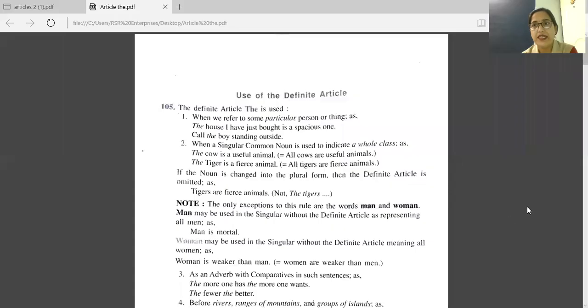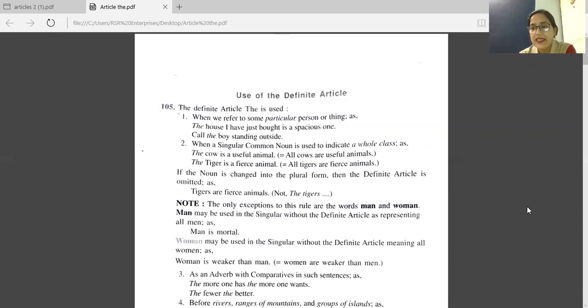Yesterday we did indefinite articles, the use of a and an. Today I'm starting with the definite article the. I gave you an introduction yesterday of the definite article. Let's start.